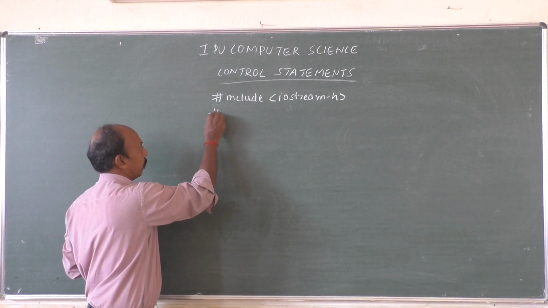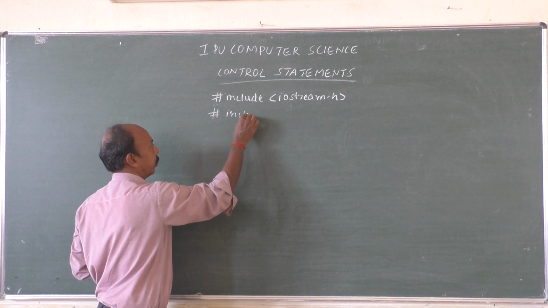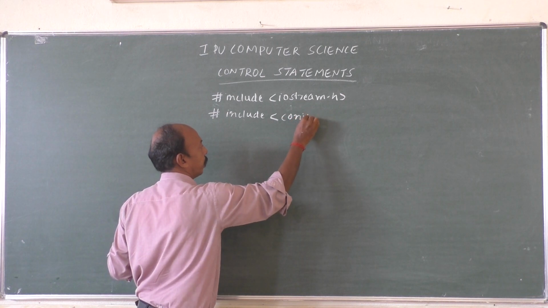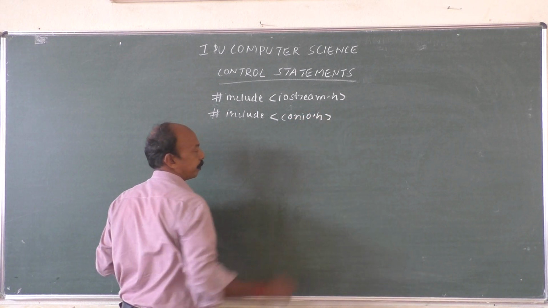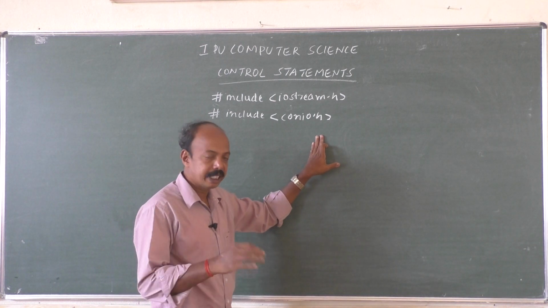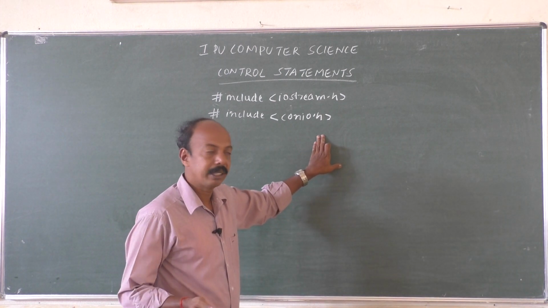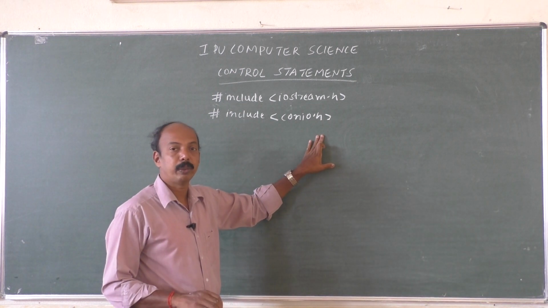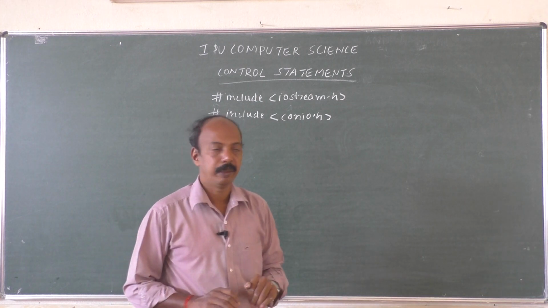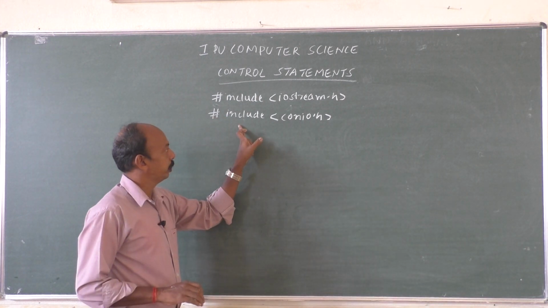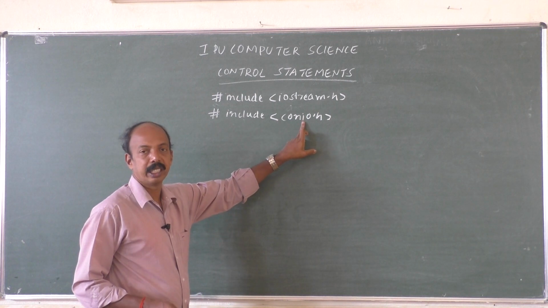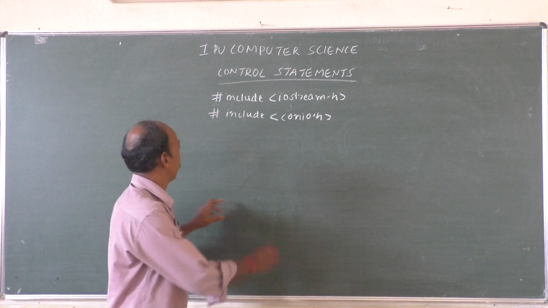Similarly, we will write one more header file, #include <conio.h>. Some statements like clrscr to clear the screen: whatever output we had for the previous programs will be there, and in order to clear its contents, we will use clrscr. To use clrscr or getch, we need to include one more header file, that's conio.h.